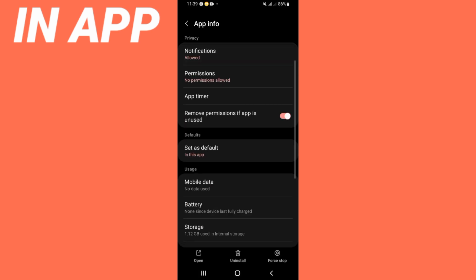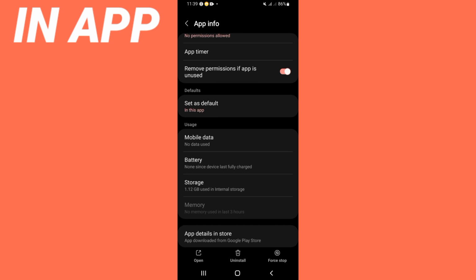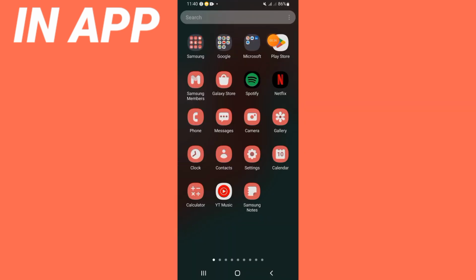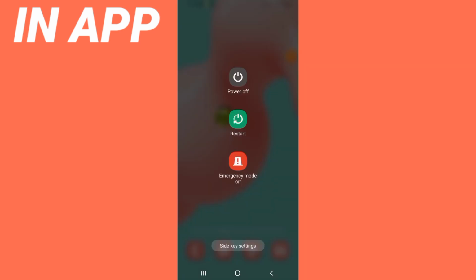Go back to the storage right now, click clear cache and back, click force stop, click OK. Move to Play Store, update your Brawl Stars, restart your mobile phone after this, and that's all.